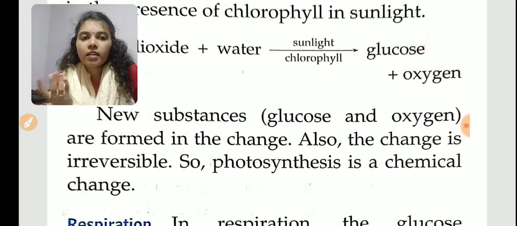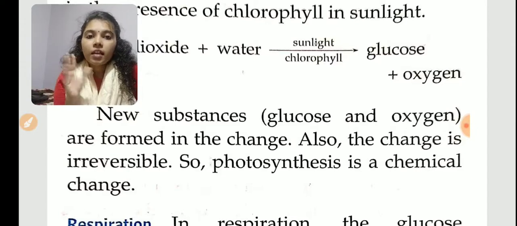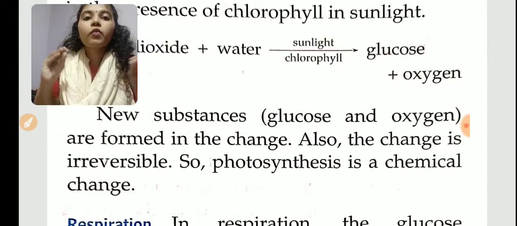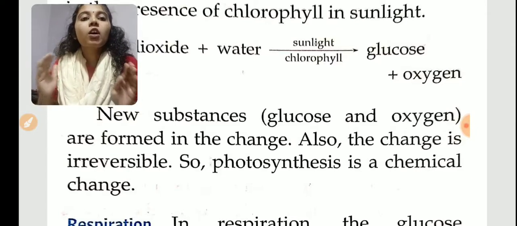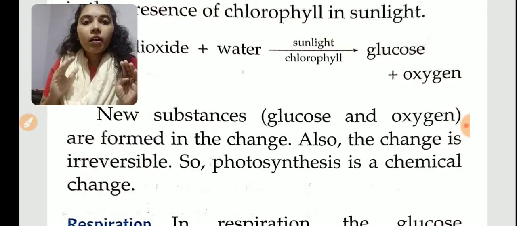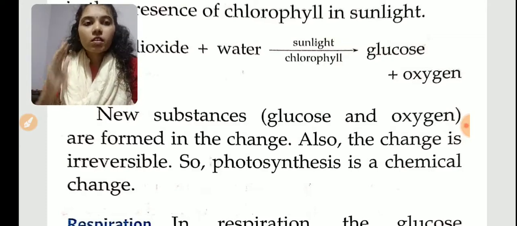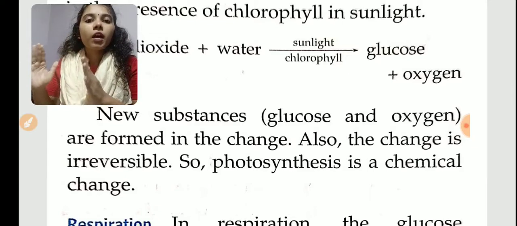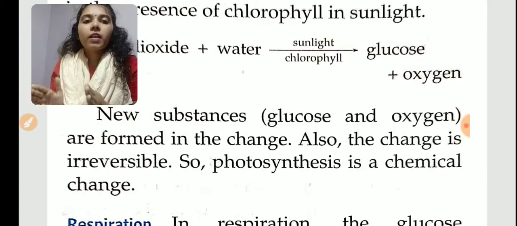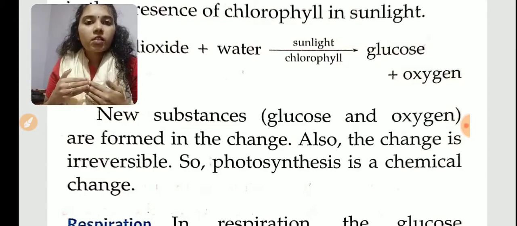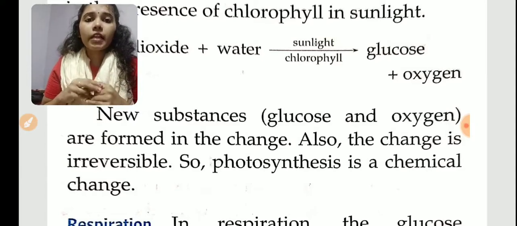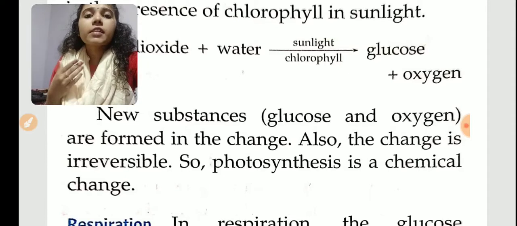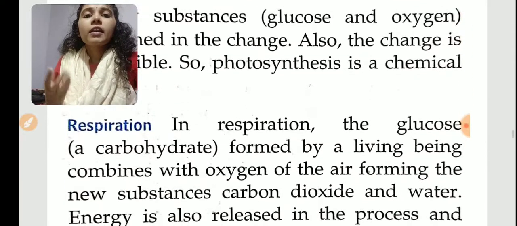So we can say that photosynthesis is a chemical change because of the formation of new products. What are the new products here? Glucose and oxygen are the new products. And they cannot return back to what? Carbon dioxide and water. So we can say that photosynthesis is an example of chemical change because it is an irreversible change. Understand? Then the last example of chemical change is respiration.